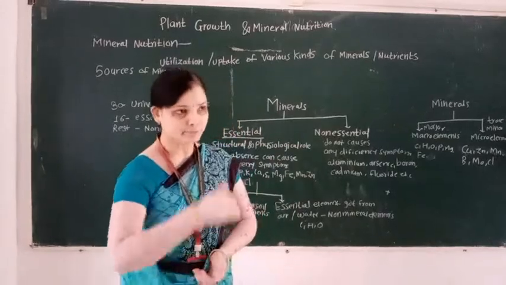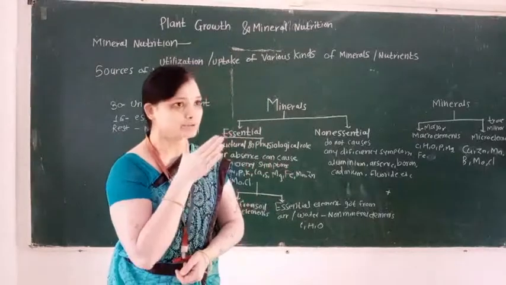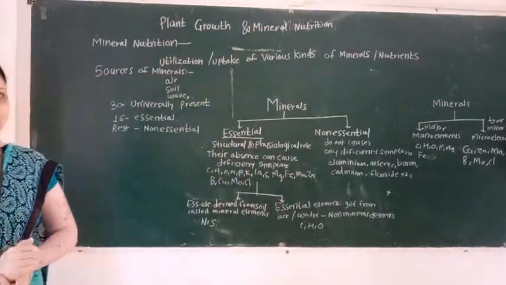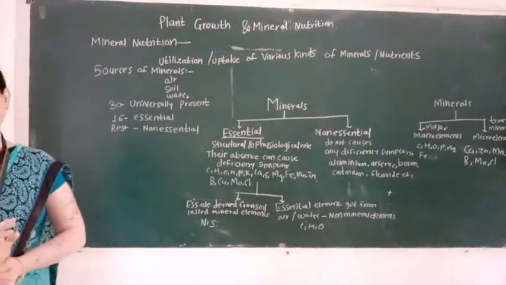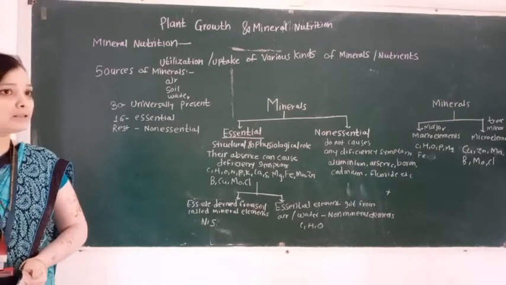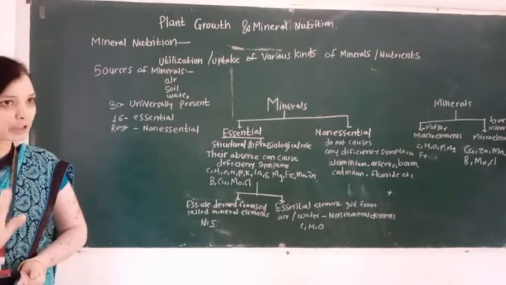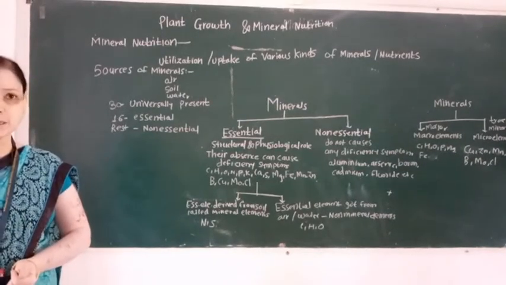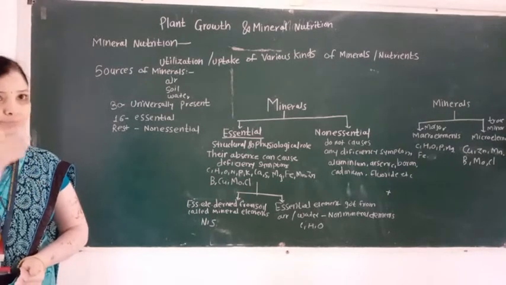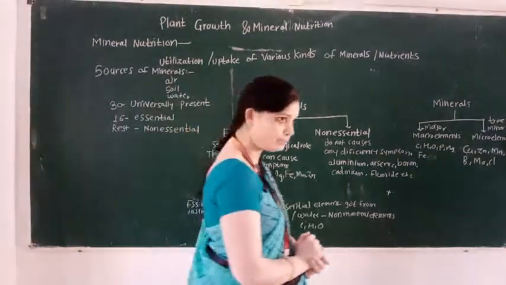So students, in this lecture we learn the second part of this chapter, that is mineral nutrition. The chapter Plant Growth and Mineral Nutrition is divided into three parts. First part is plant growth, second is plant hormones, and third is mineral nutrition.